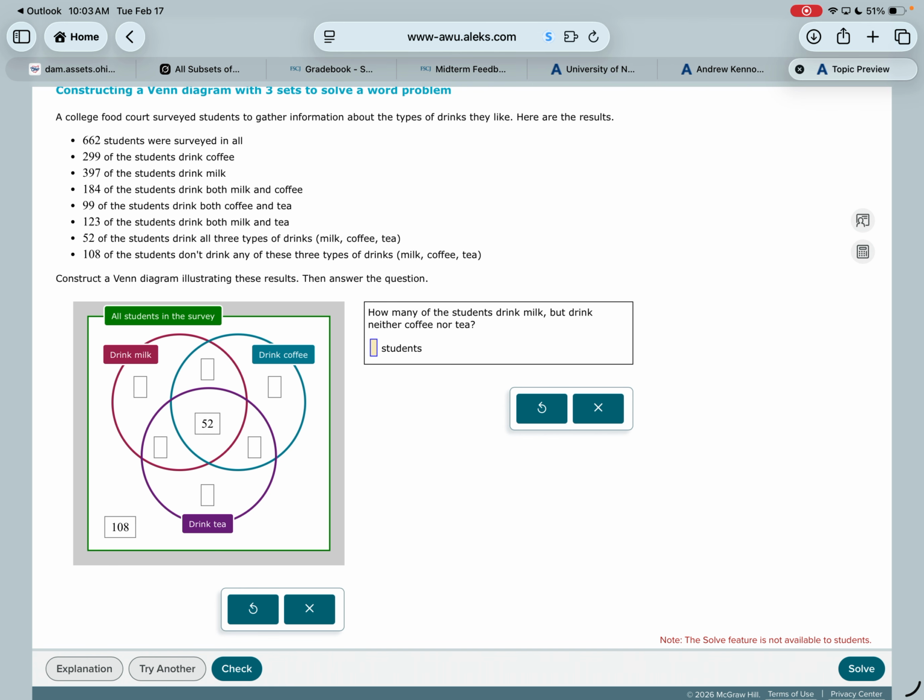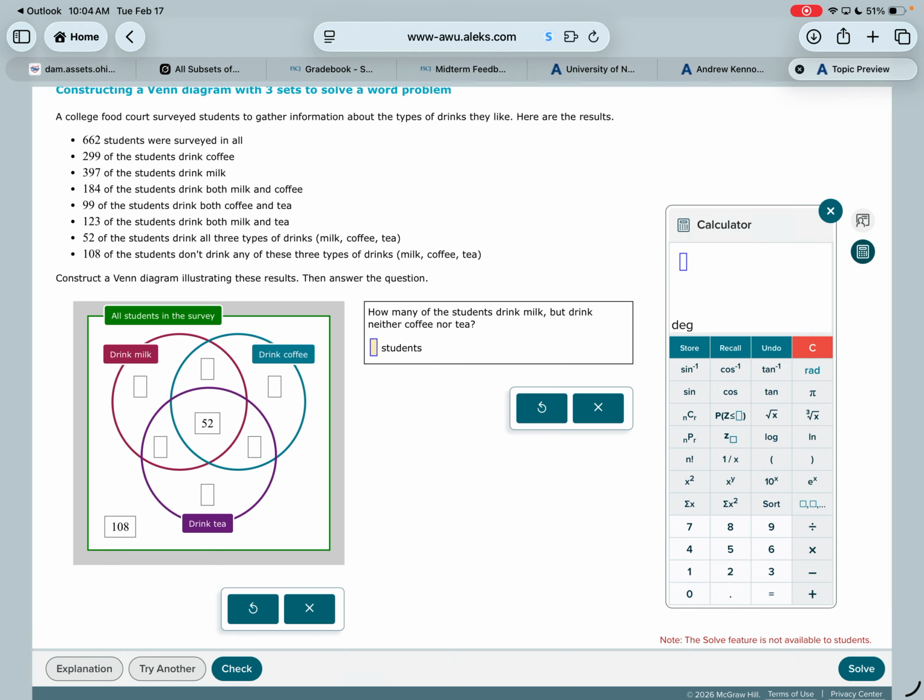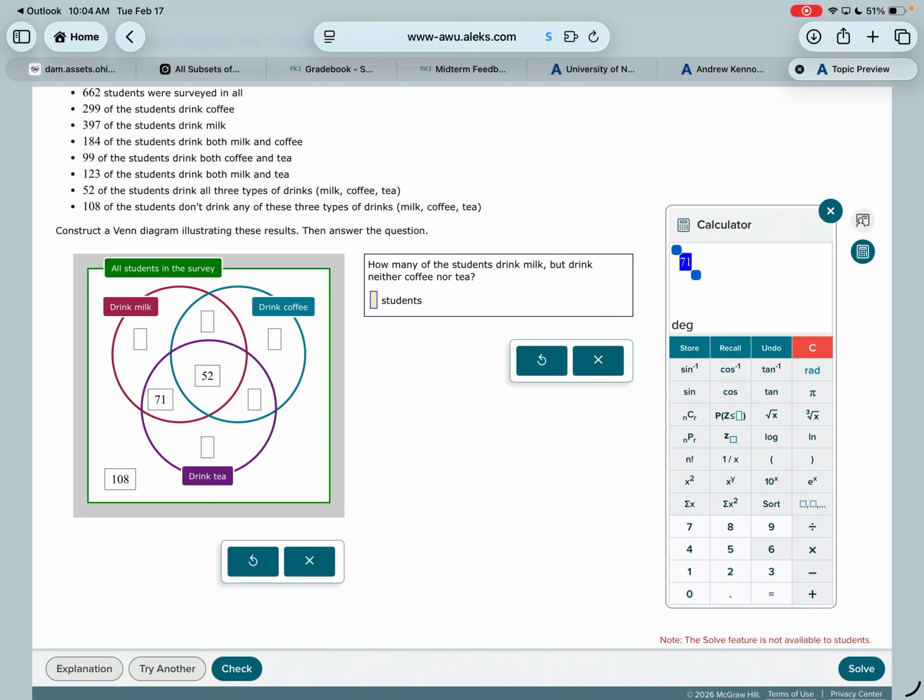123 drink both milk and tea. Milk and tea is the red and the blue. So these numbers all have to add up to be 123. But I already have a 52 in there, so I'm going to do 123 minus 52. So that would be 71. So now everything in the red and the blue circle adds up to be 123. Okay. 99 drink both coffee and tea. Same thing as this. Coffee and tea is the blue and the purple. So 99 had to be in here, but I already have a 52 in there. So 99 minus 52 would be 47.